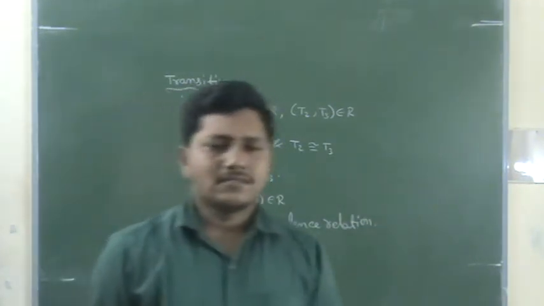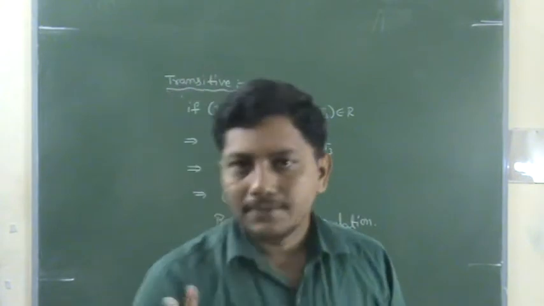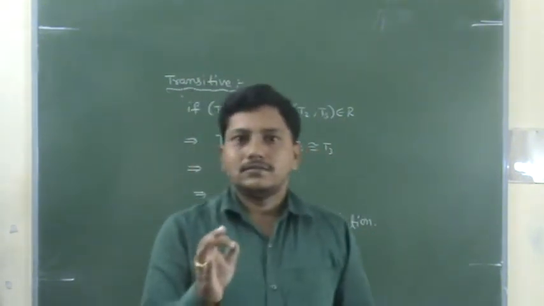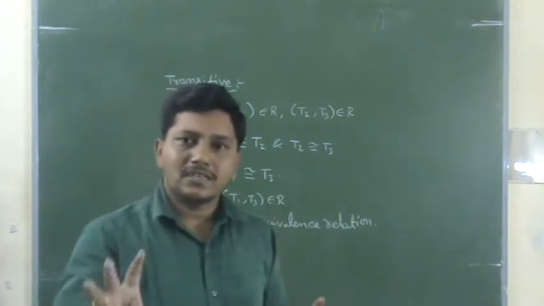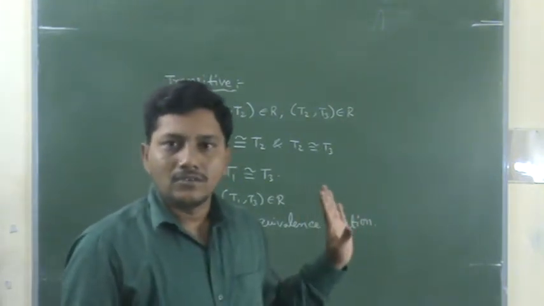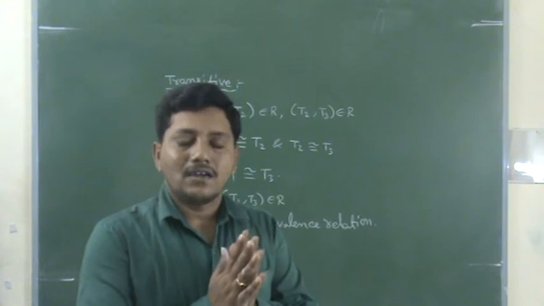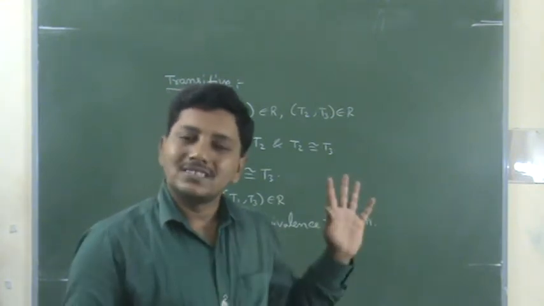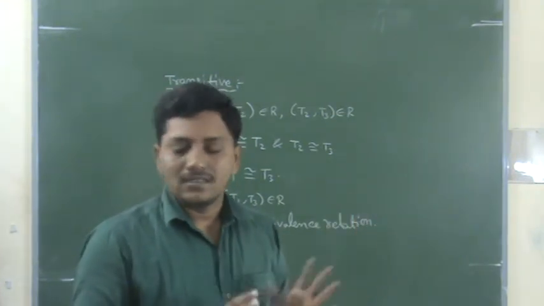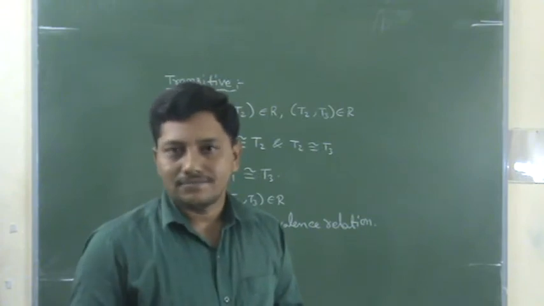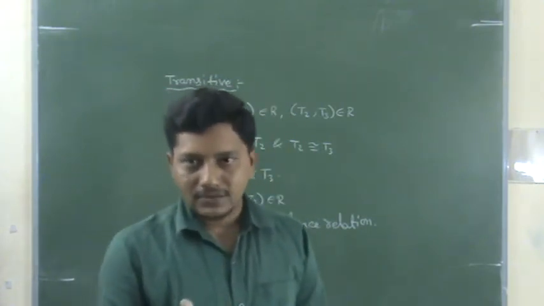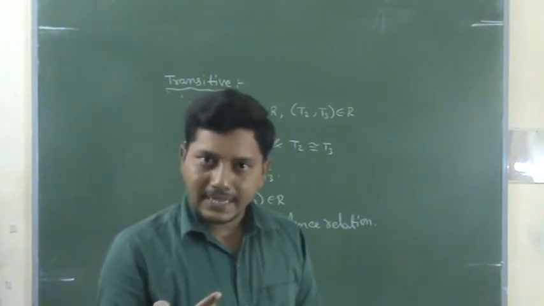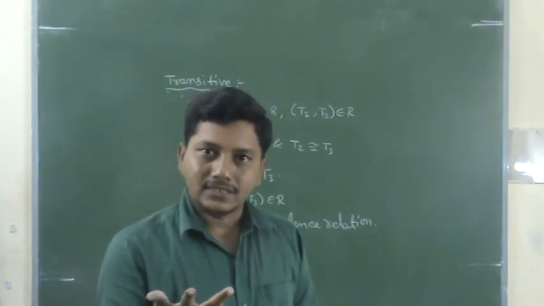Equivalence relation. Very simple, and it is very easy and very important. All the problems depend upon the three definitions. If you learn and you know about these three definitions, then this exercise is very easy. What are the three definitions? First one is reflexive, second one is symmetric, third one is transitive.